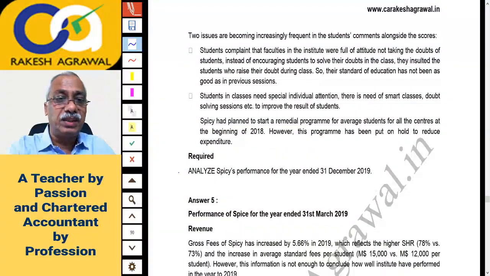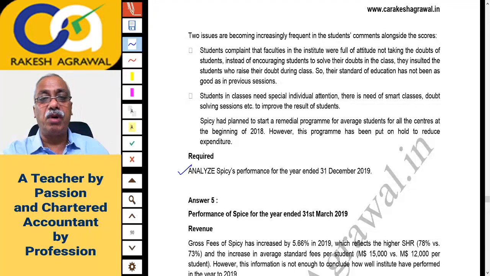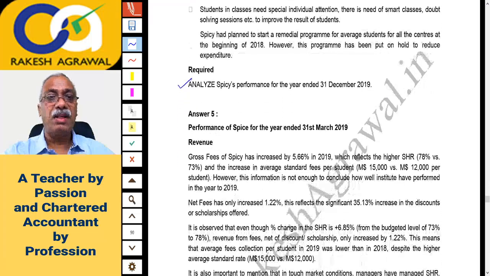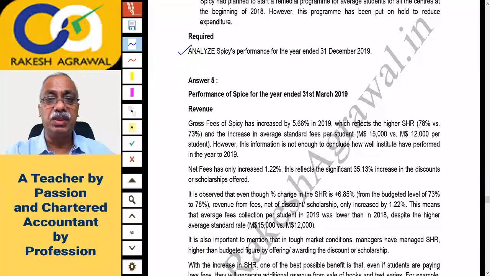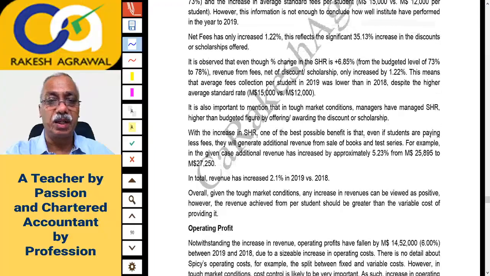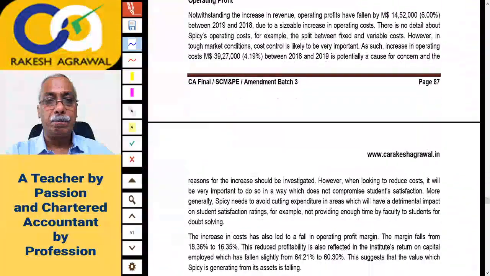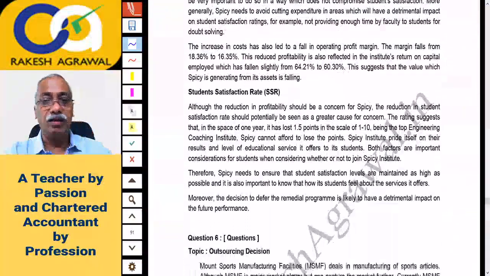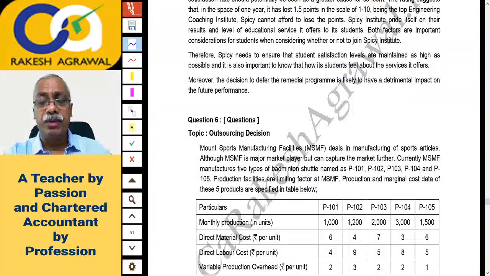See what is asked: analyze Spicy's performance for the year ended 31st December 2019. So again comparison, observation and writing an answer. So on performance measurement again, right? You have to just compare and present the same data and write down on different parameters how well the company is performing.